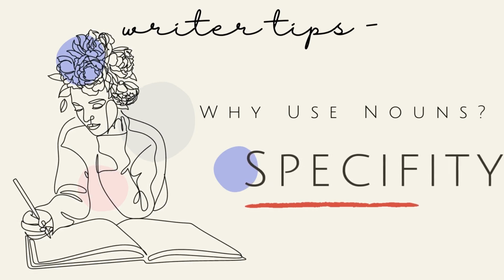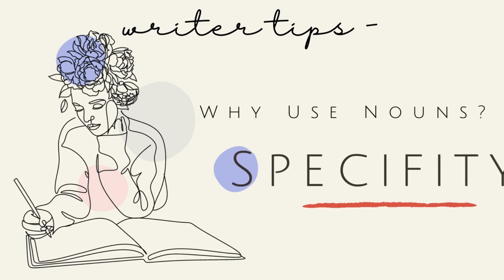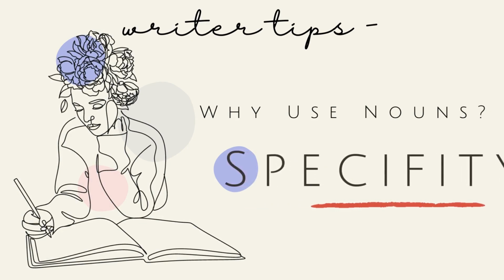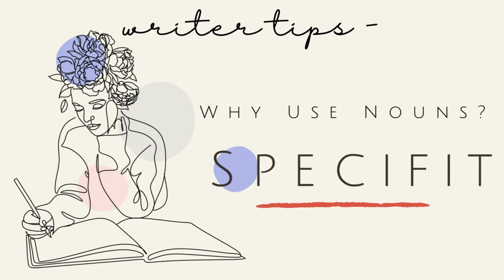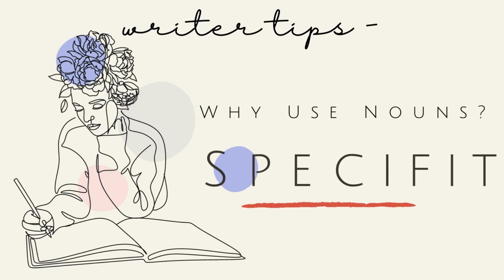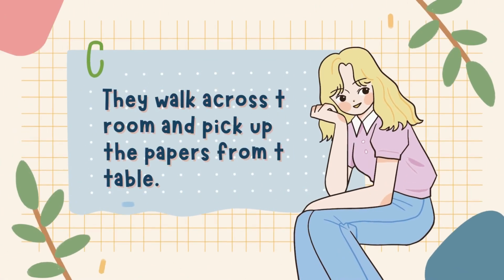Specificity is what can help paint the picture in your reader's mind, and the nouns and verbs you choose will color that picture. If you are specific with your nouns and verbs, there will be less room for interpretation in the reader's minds. For example, a character needs to cross from one room